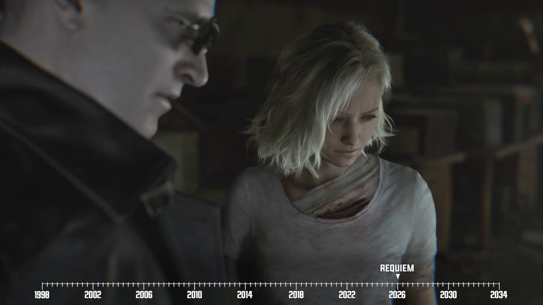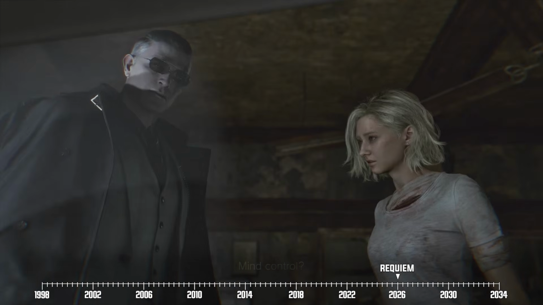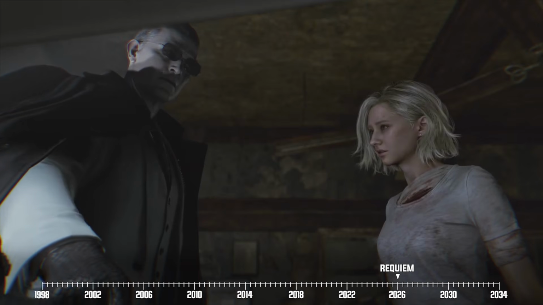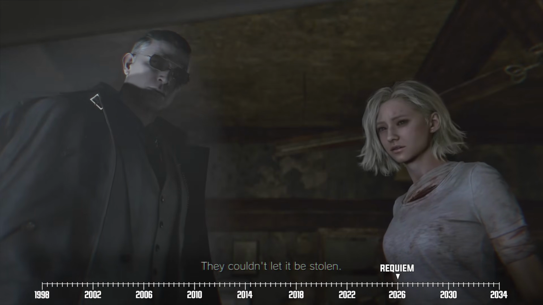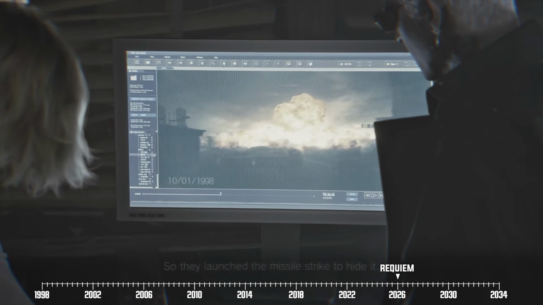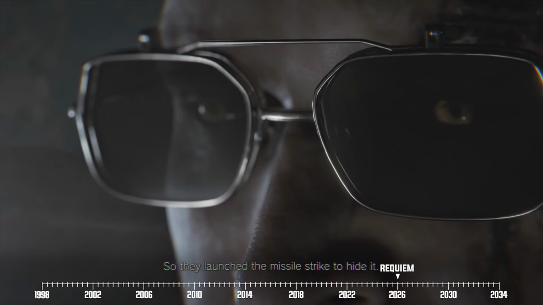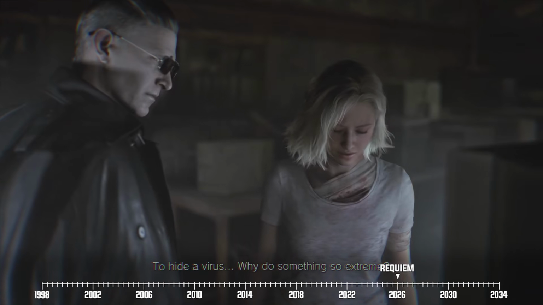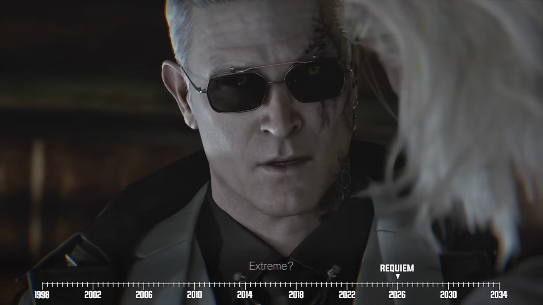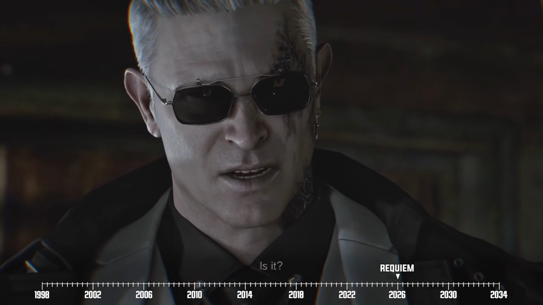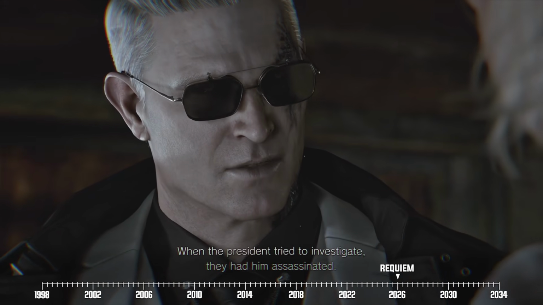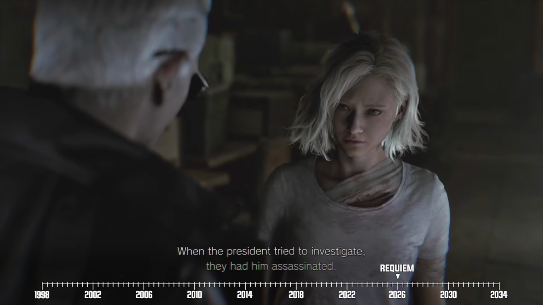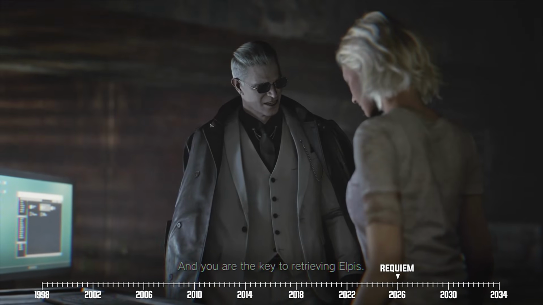And that's not the only big revelation to come out of Resident Evil Requiem. That's because Zeno would go on to explain that Raccoon City's destruction in 1998 wasn't just to prevent the T-virus from spreading. It was meant to keep Elpis from falling into the wrong hands. Zeno even goes as far as to say that Adam Benford's assassination during the events of Resident Evil 6 was spurred on by the fact that the late president caught wind of Elpis.